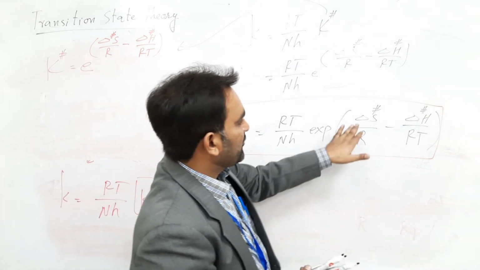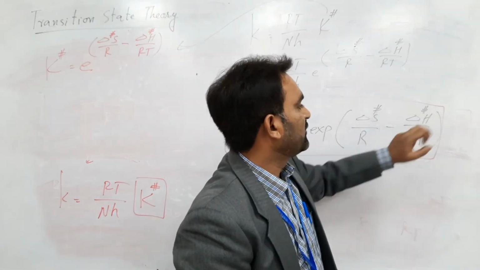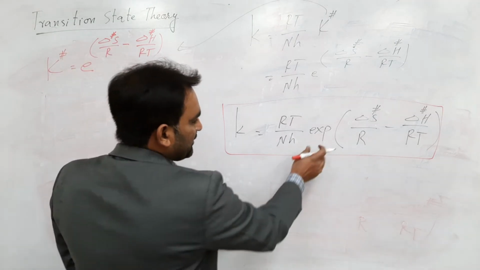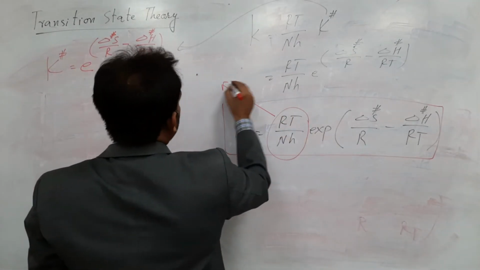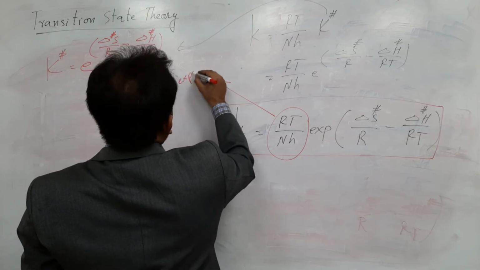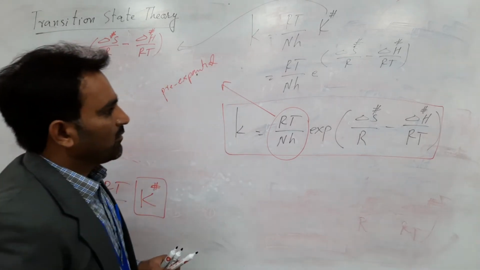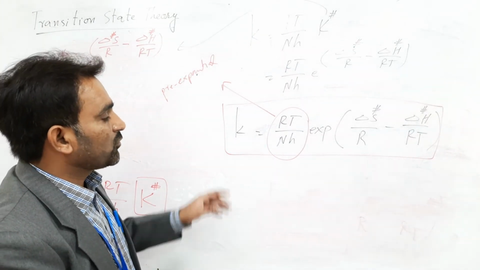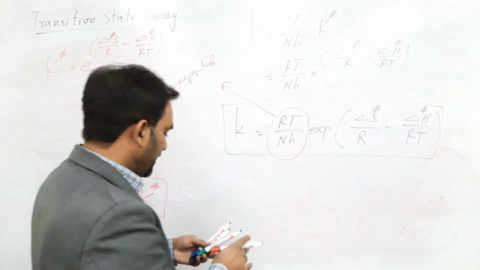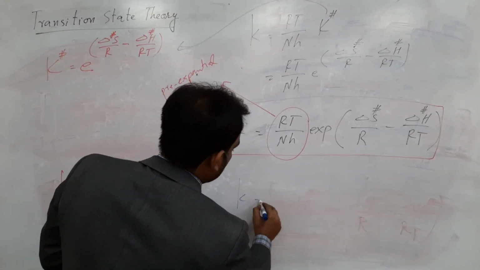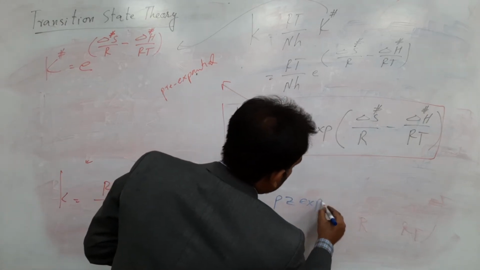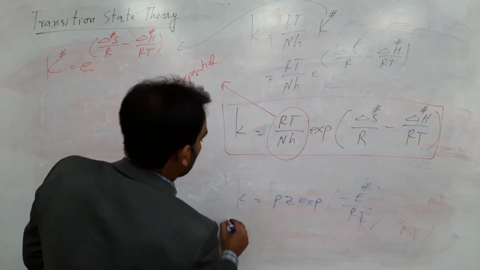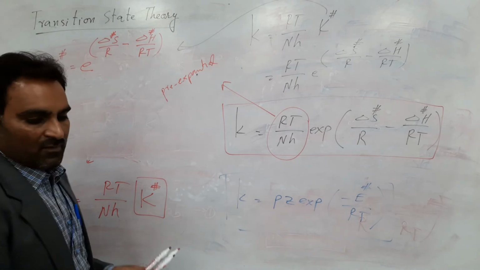In this equation you have entropy, you have enthalpy, and you have some pre-exponential part. This is your exponential part, and this is called the pre-exponential part. Now the next step is to relate the rate determined through collision theory and this theory. According to collision molecular theory of gases, rate is equal to Pz exponential minus E over RT. This was your concept of collision theory.